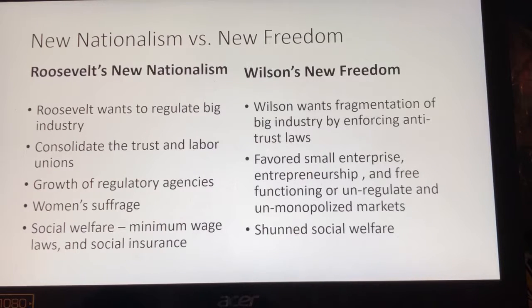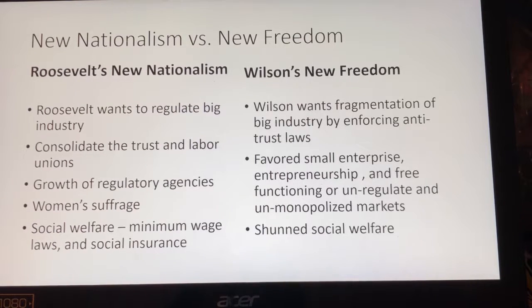So we have to look at this election, and the two big candidates are Roosevelt and Wilson. Roosevelt has his party platform called New Nationalism, in which he wants to regulate industry. He wants to consolidate the monopolies and labor unions by allowing the growth of regulatory agencies, such as the ones we know today, the IRS, the FDA, the Securities and Exchange Commission. He wants those to grow to be able to protect the consumer and also to do things for business.